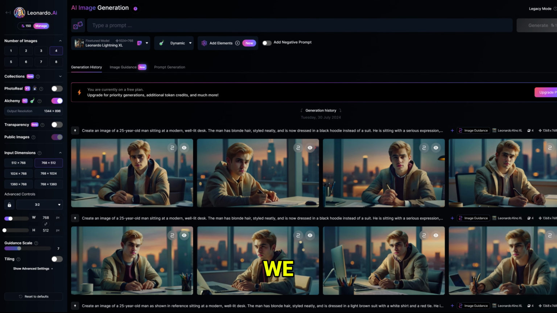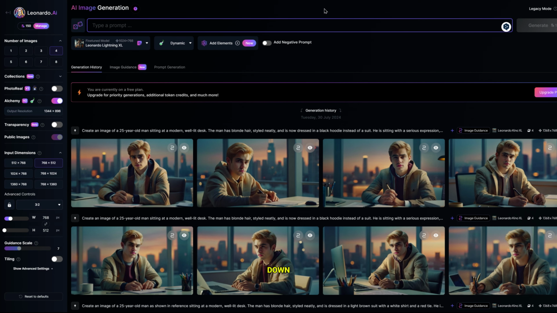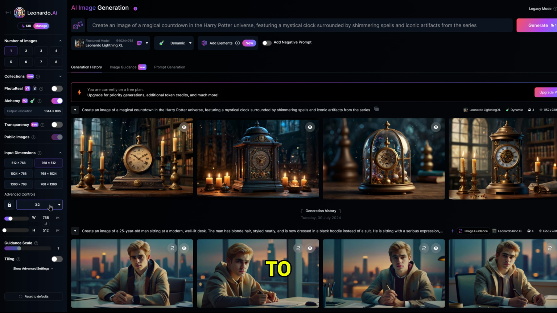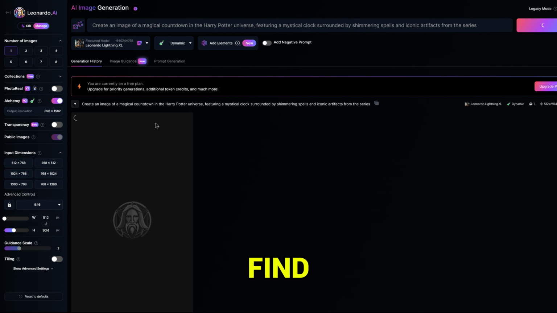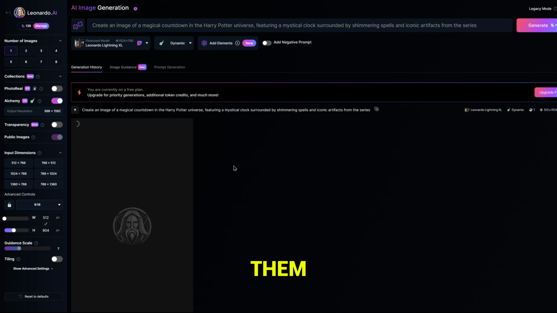Once here, we need to edit the generation settings. Make sure that you're only generating 1 image, or you'll waste all your credits. Next, scroll down and hit this drop-down next to Advanced Controls. You then want to change the ratio to 9:16, which is the TikTok format. With our settings in place, head back to ChatGPT and find our image prompts. Copy them, head back to Leonardo, then paste them into this box up here, and hit Generate.